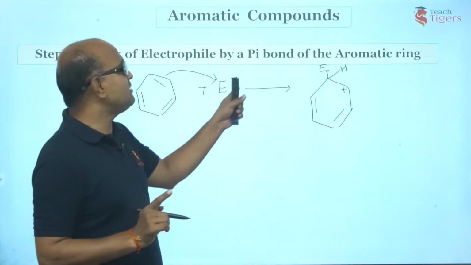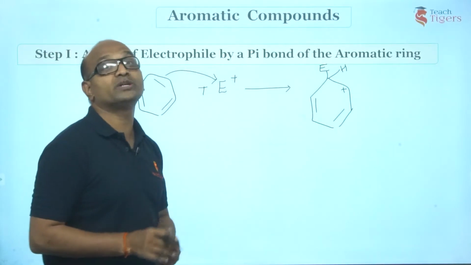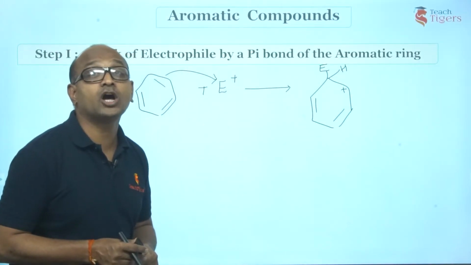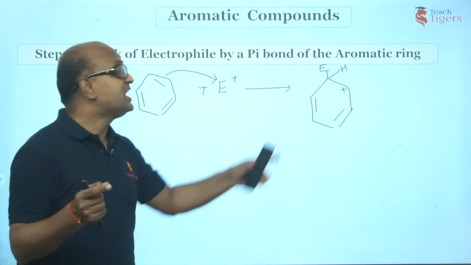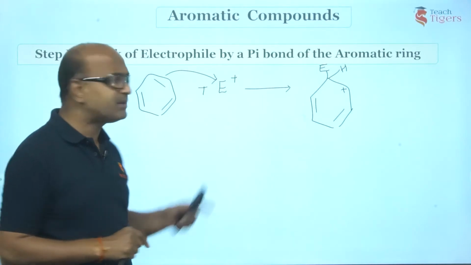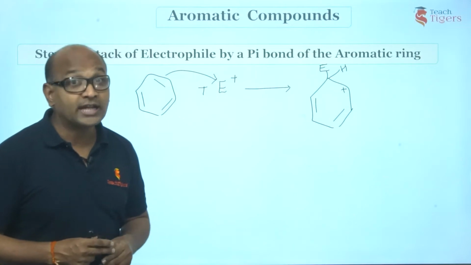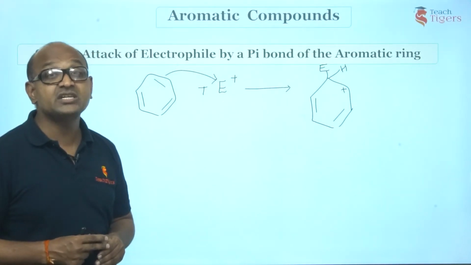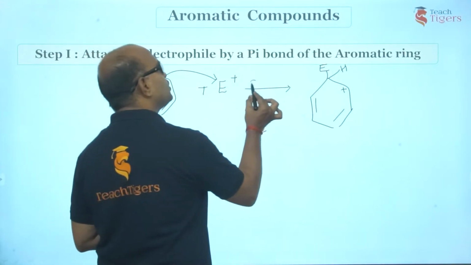There is one E plus going and attacking. This sp2 hybridized carbon got converted into sp3. That means it is non-planar. So this is cyclic non-planar. Therefore, it is a non-aromatic compound. By the way, which is more stable? Aromatic. Now getting converted into non-aromatic. So is that easy? No. So this is a very slow step.